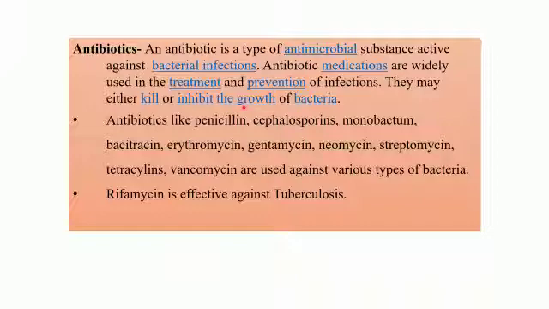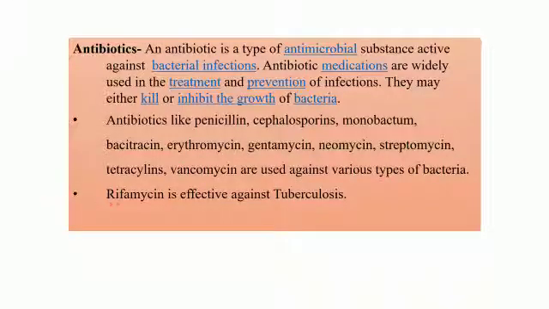Now we will have a look at the various types of antibiotics. Antibiotics like penicillin, cephalosporins, monobactam, bacitracin, erythromycin, gentamicin, neomycin, streptomycin, tetracyclines, vancomycin are used against various types of bacteria. So all these are antibiotics.